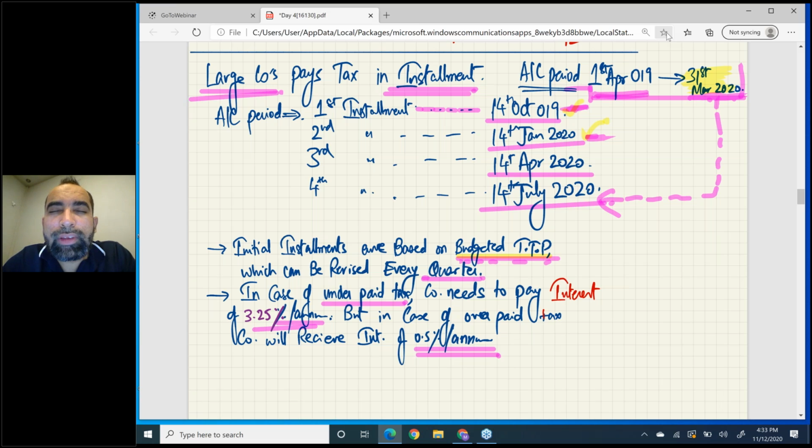Sir, how can we memorize and recognize the due dates for these installments? It's very simple. Please look at me and I'll explain. From the beginning of the accounting period, which is 1st April, go to the 7th month. So April, May, June, July, August, September, October. The 7th month is October, so the first installment will be paid on 14th of October 2019.